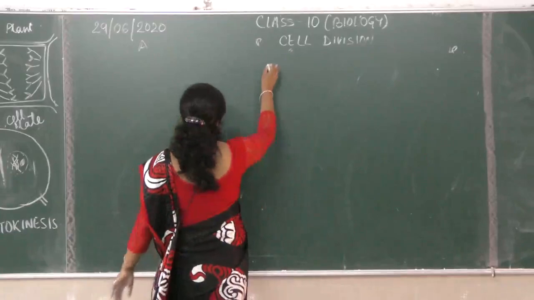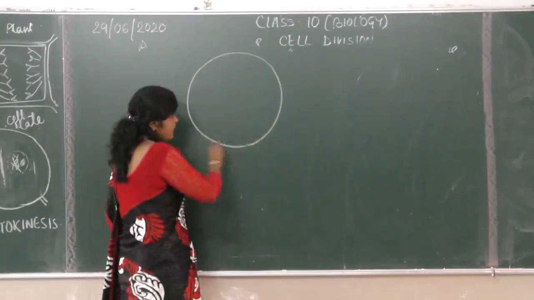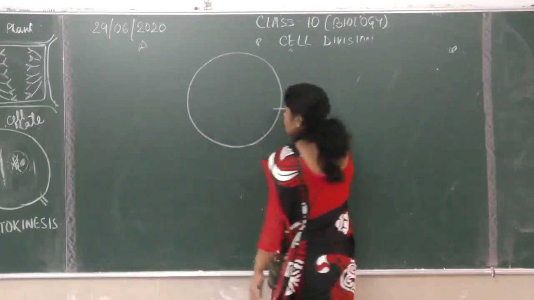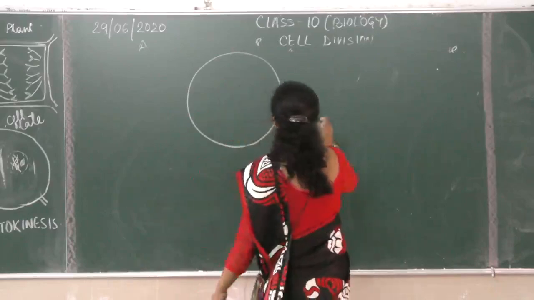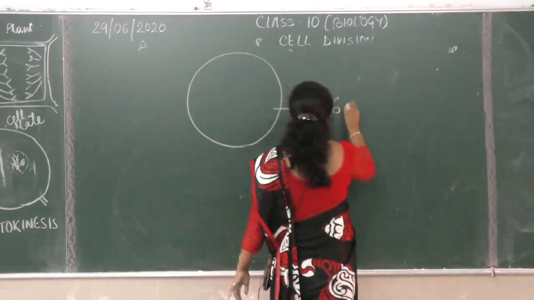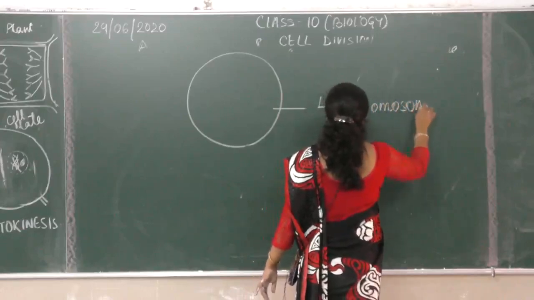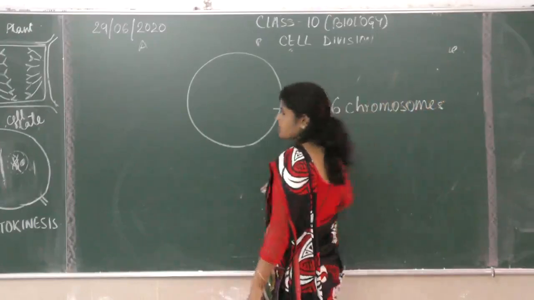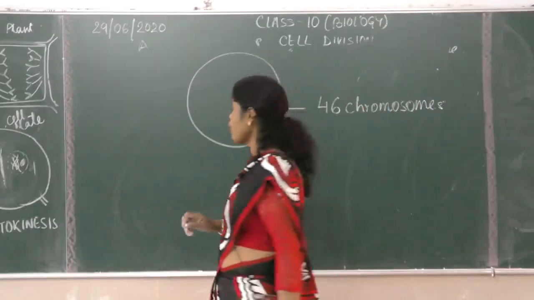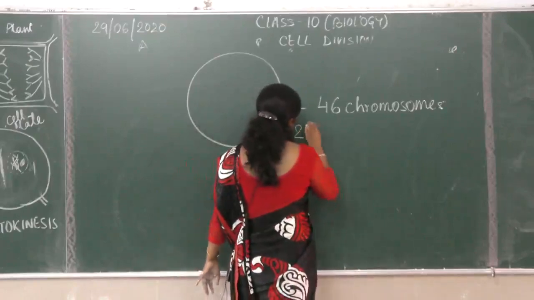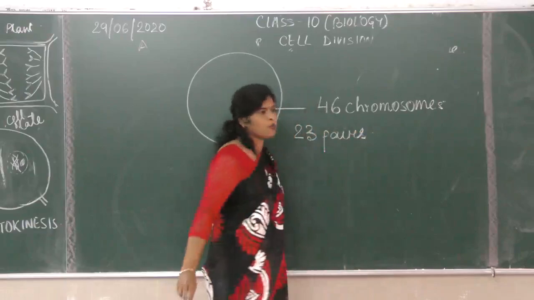If I am talking about a human cell, how many chromosomes do we have? By now you know we have 46 chromosomes in our cell. And instead of saying 46 chromosomes, we say we have 23 pairs of chromosomes. I am just telling you why we call it that.